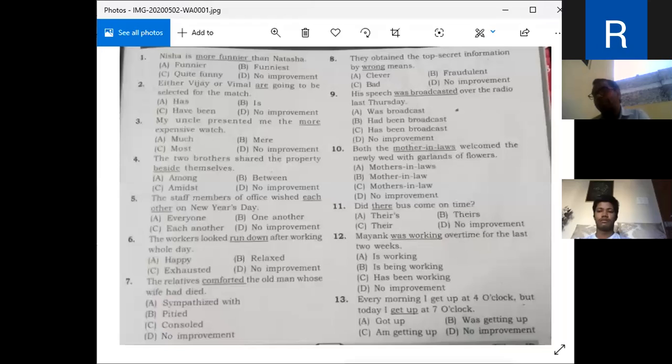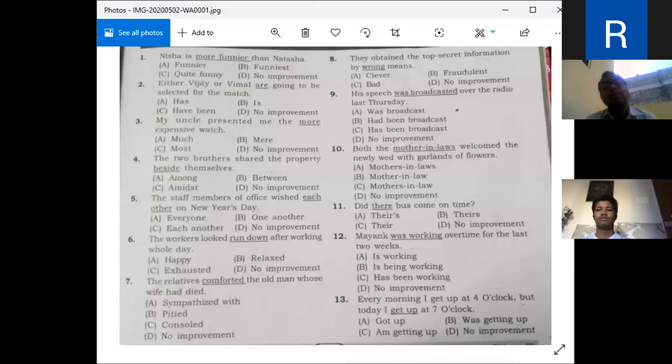Out of these 4 options, the student has to choose the option which improves the sentence. Maybe the underlined part can be wrong or right. Mostly it is wrong, but don't go on this.